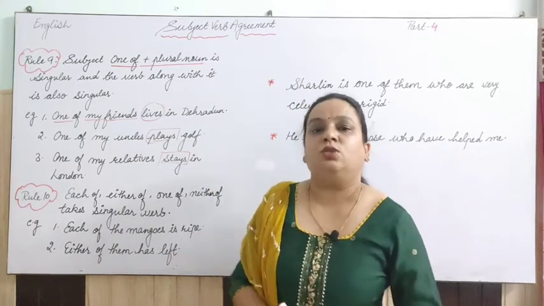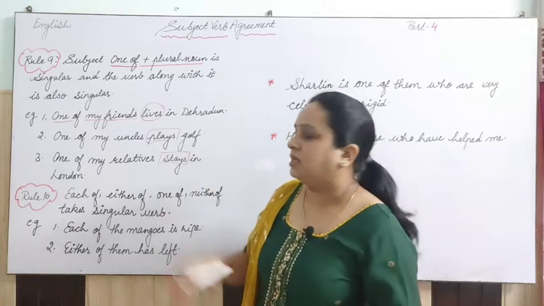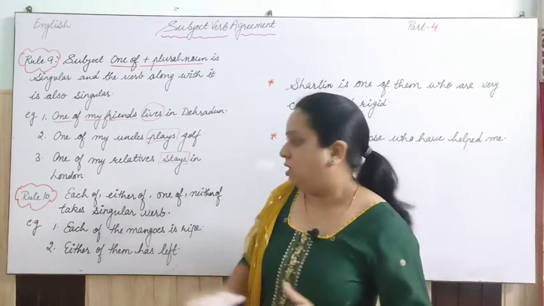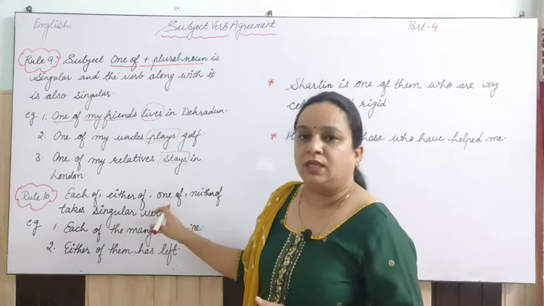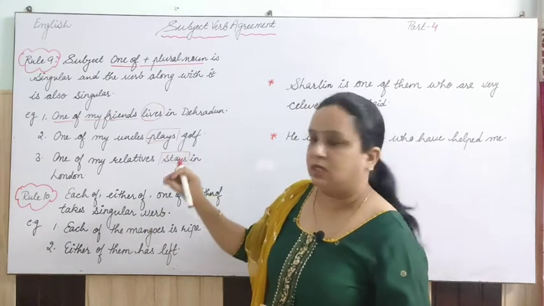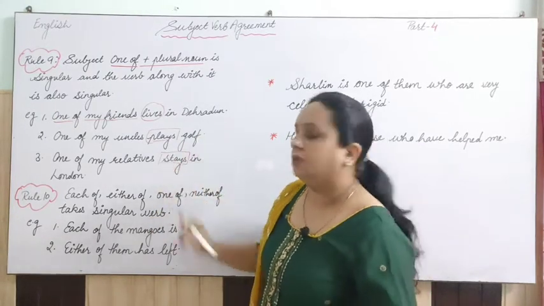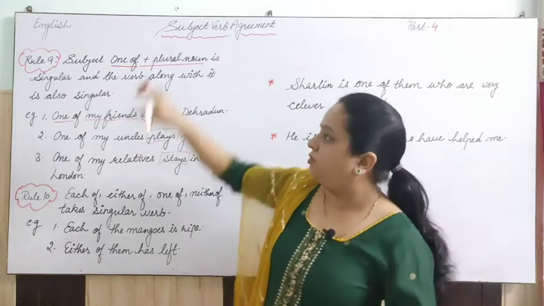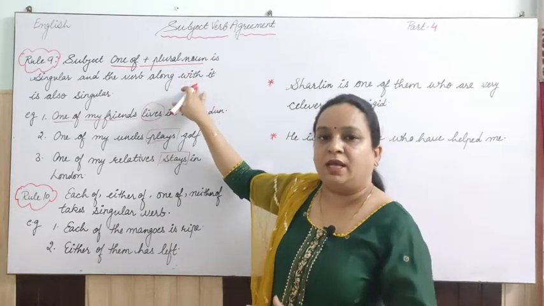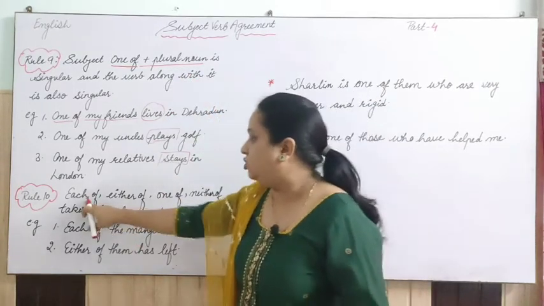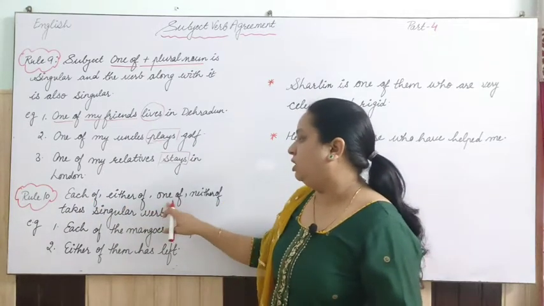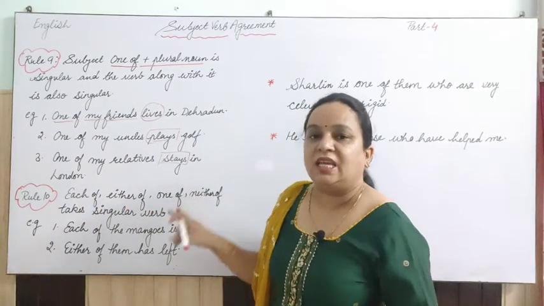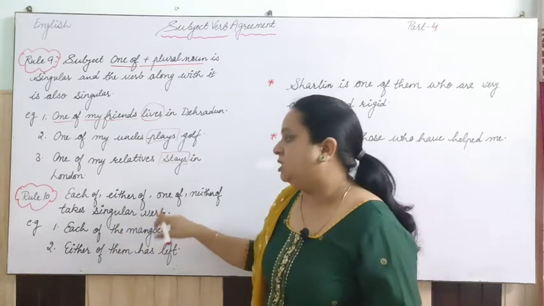When we discuss rule number 10, that is also the same as rule number 9. The 10th one is exactly the same, but here I have added some more words. Here we were talking about one of, but here let's see each of, either of, neither of. These also take a singular verb.